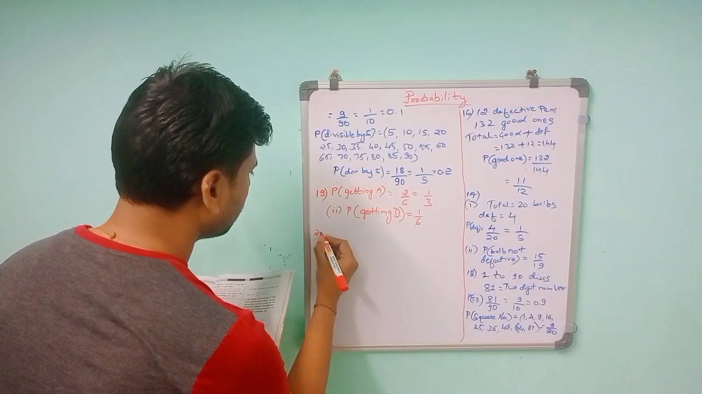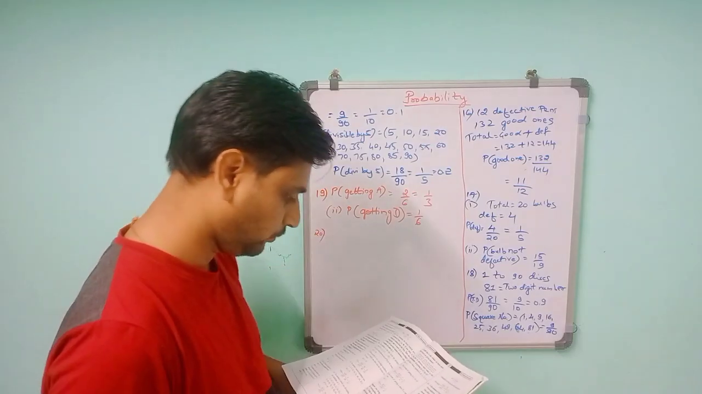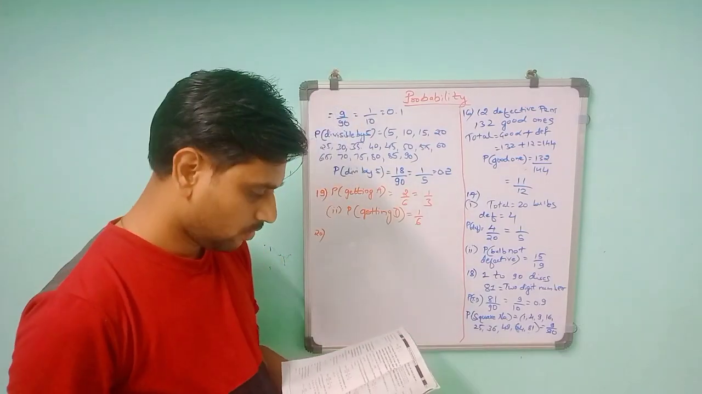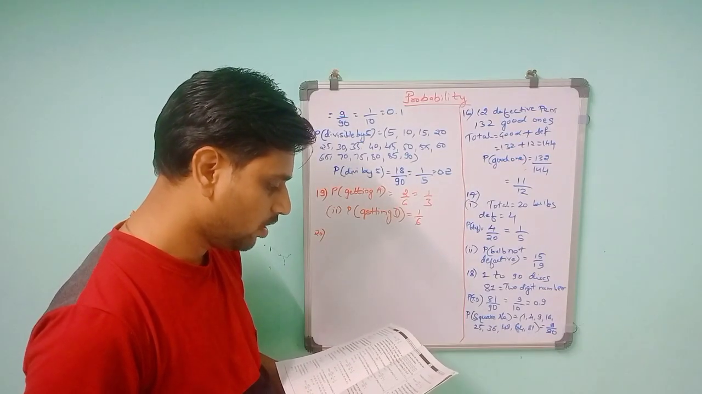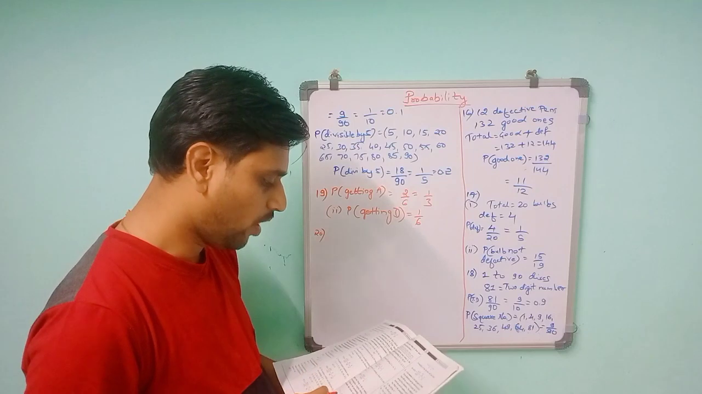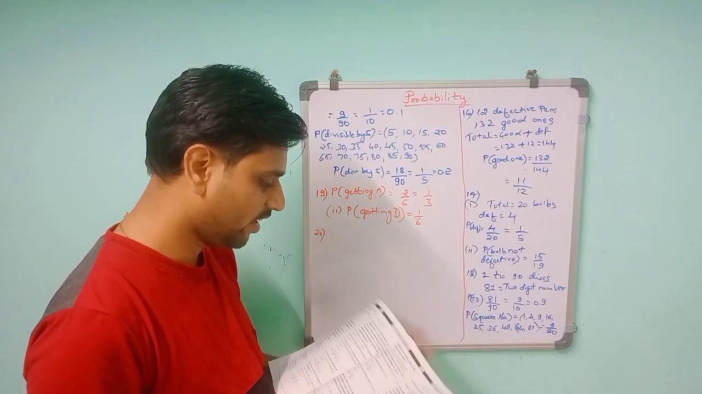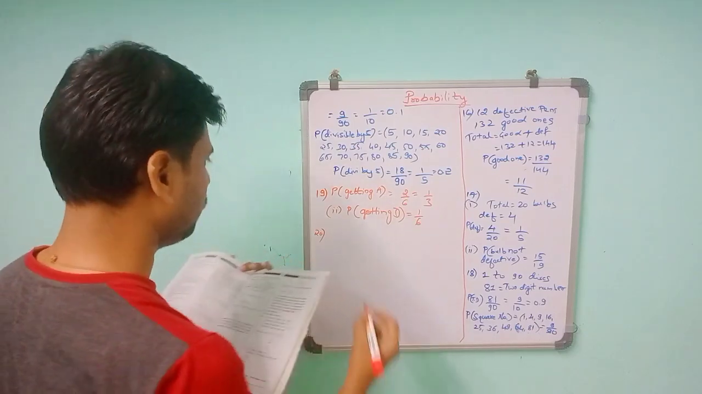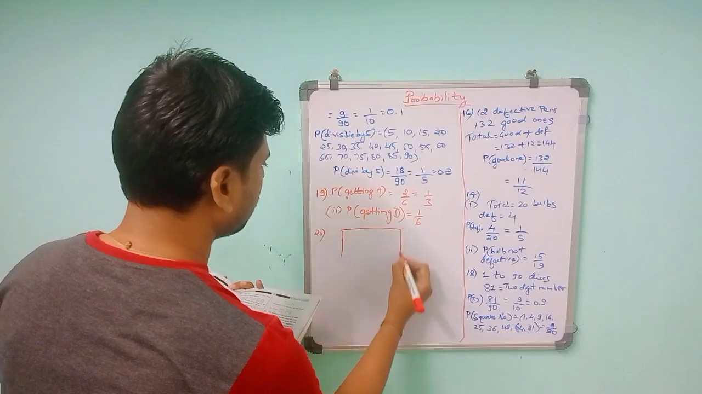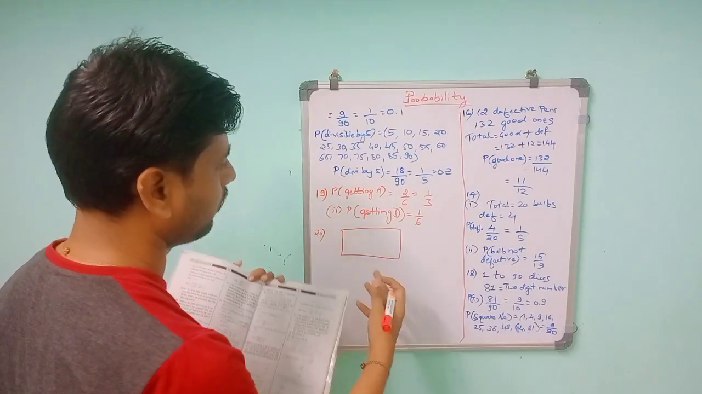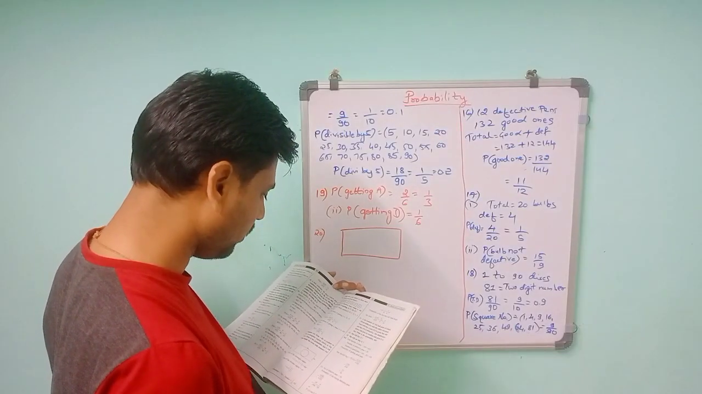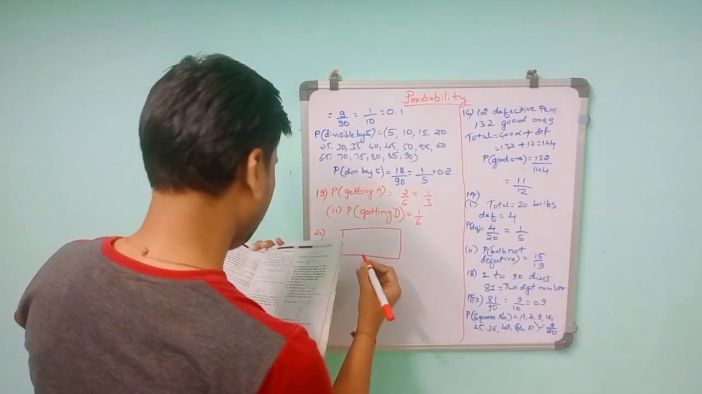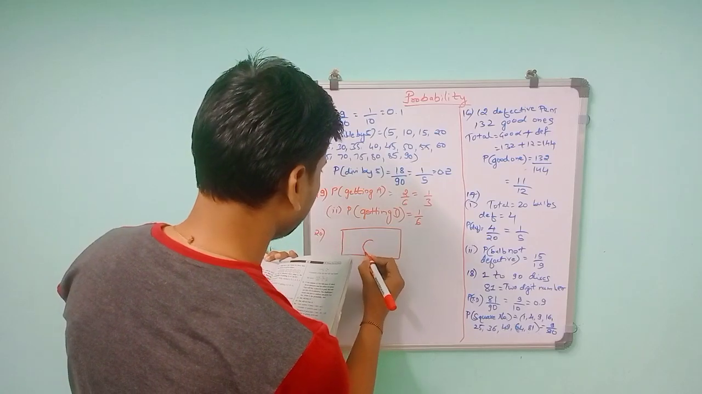Then the 20th. Suppose you drop a die at random on the rectangular region shown in figure 15.6. What is the probability that it will land inside the circle with diameter 1 meter? So this is rectangular. One formula I did in the previous class, in an example, and this is also based on that only. In that, the circle.